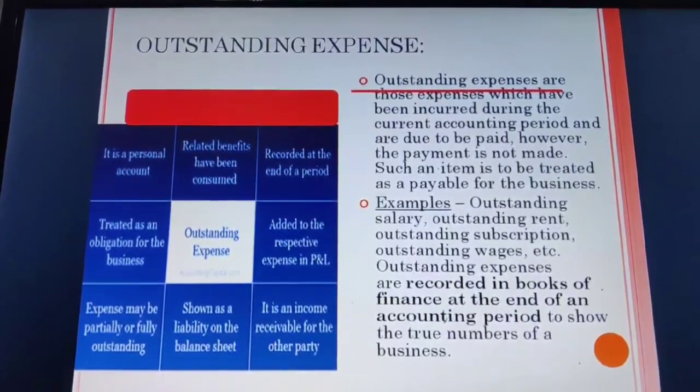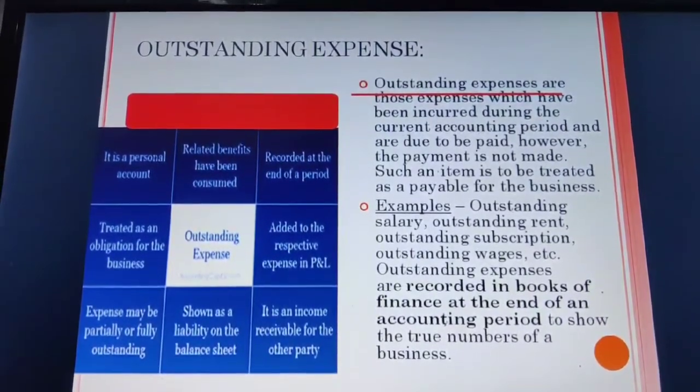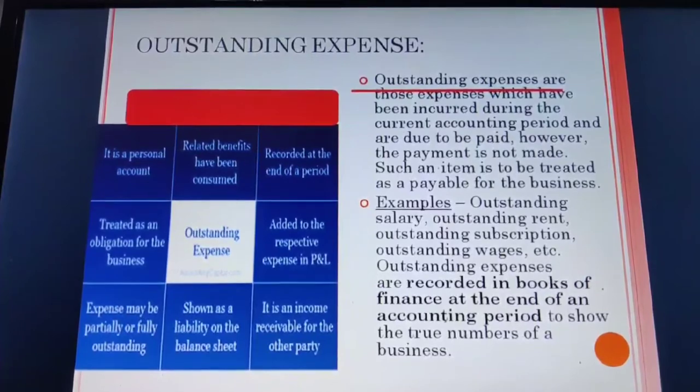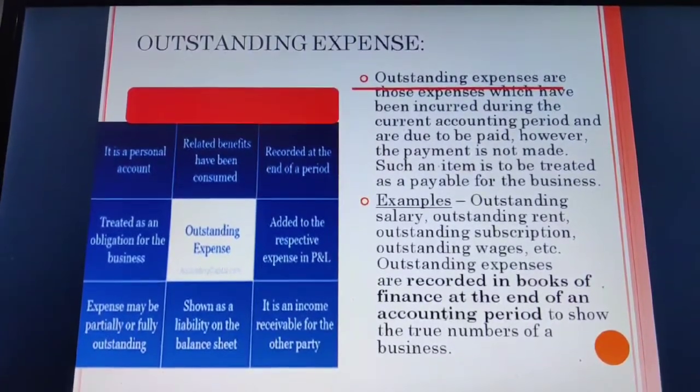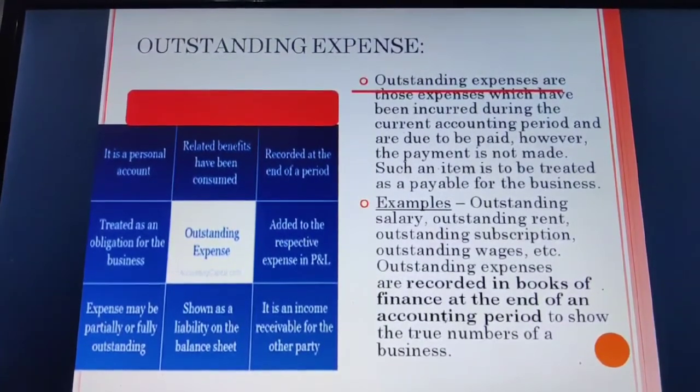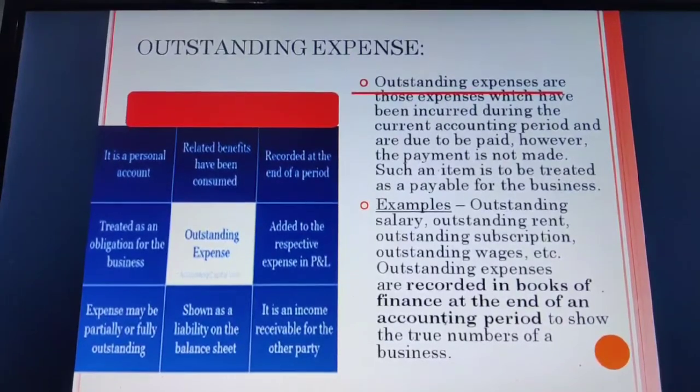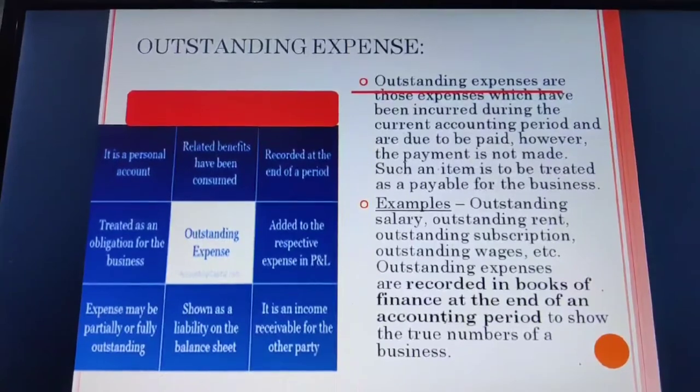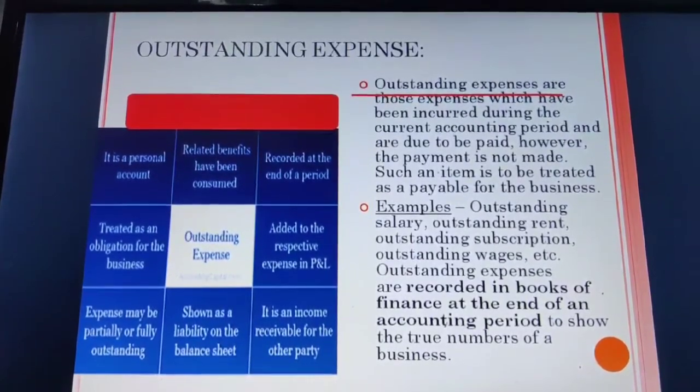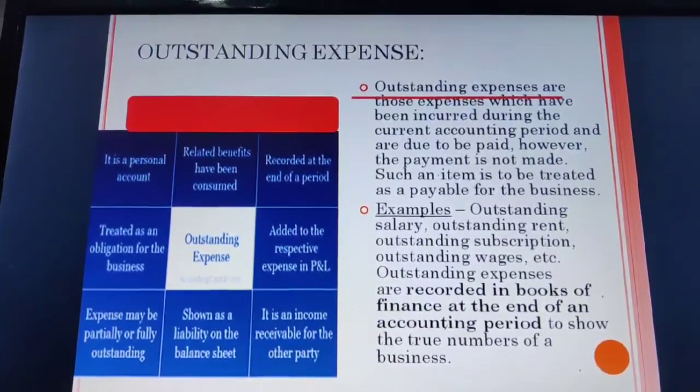See this box over here, outstanding expense. The related benefits of that have been consumed. It is to be recorded at the end of a period. Basically, it will be added to the respective expense in profit and loss account. Reason being what?